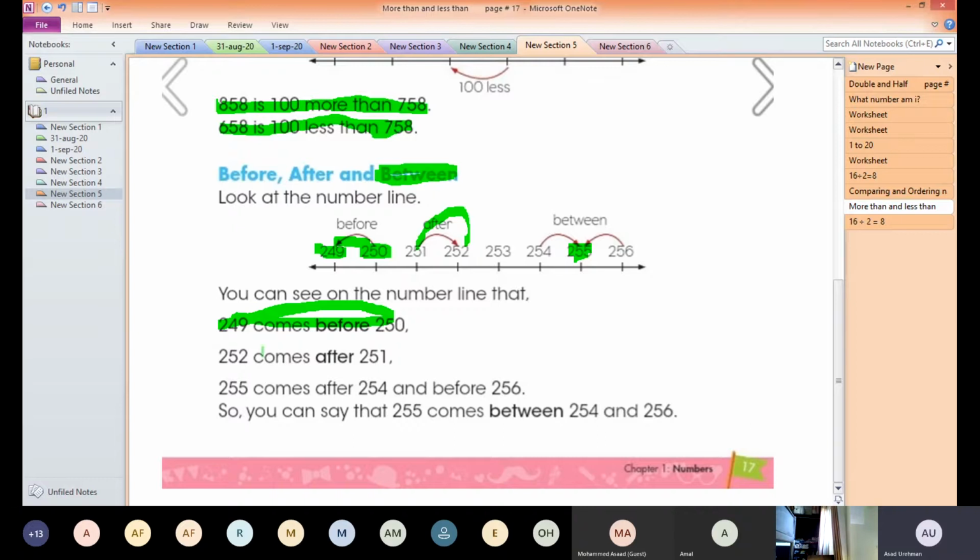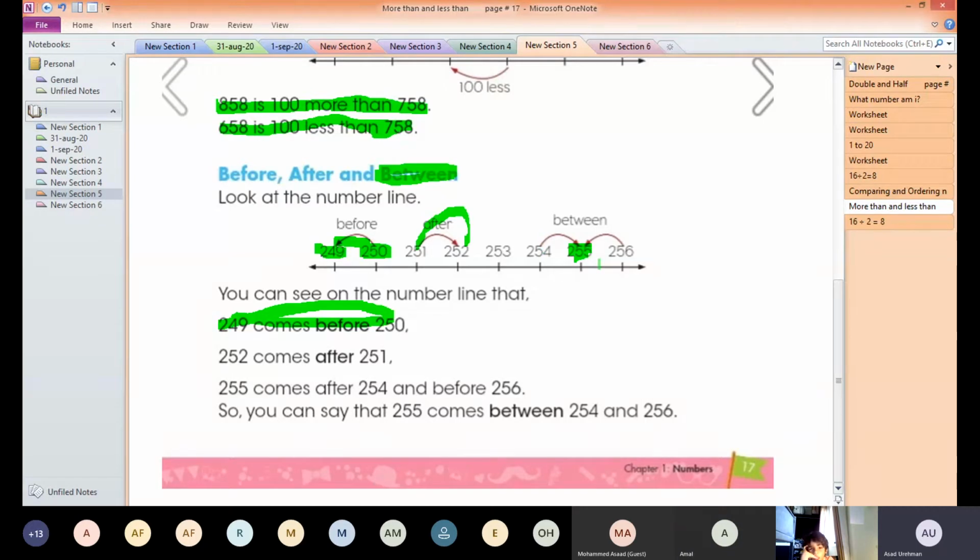So 255 comes after 254 and before 256. That's why you can say it's between 254 and 256. For between, you check the number after and the number before. If it is the same number after 254 and before 256, that means that number is in between.